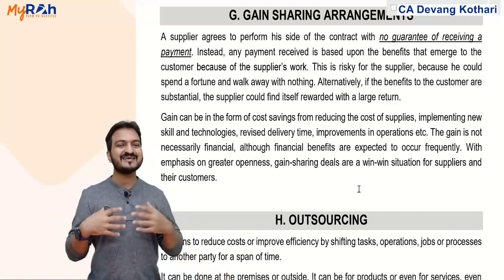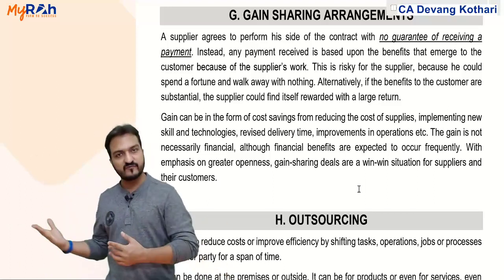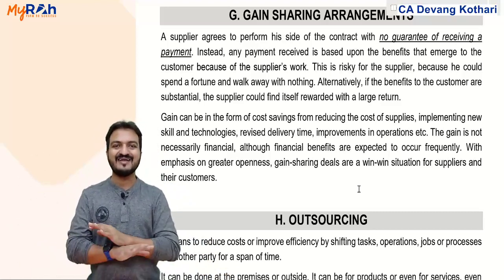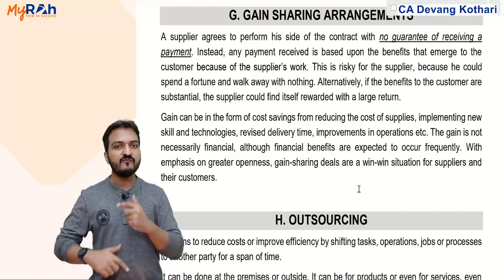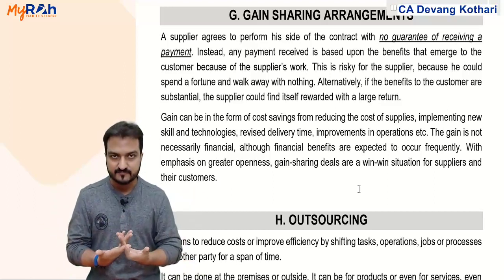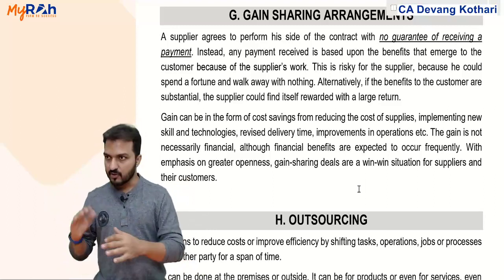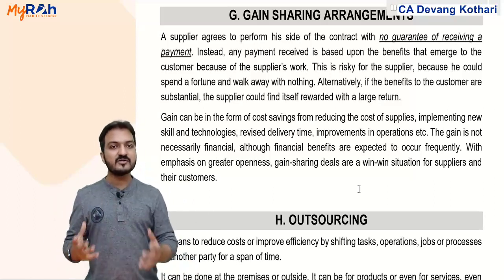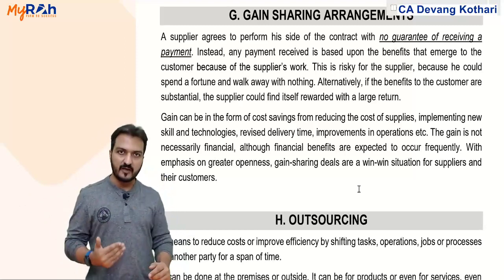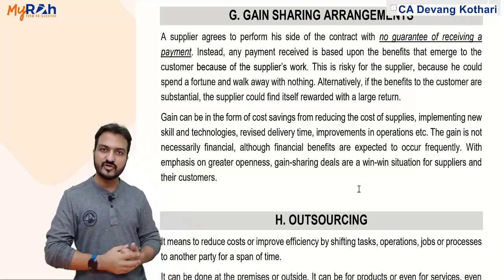That 20 rupees is the benefit which I got because of the supplier. The supplier will not take any direct payment from me. Rather, he will take a share of the total savings. So because of that outsourcing, the overall savings is say 20 rupees. That savings will be shared with the supplier. That is called a gain sharing arrangement.